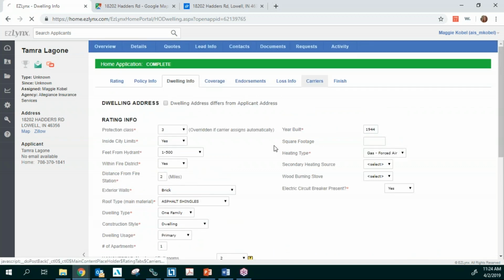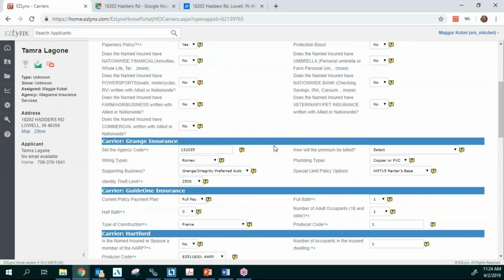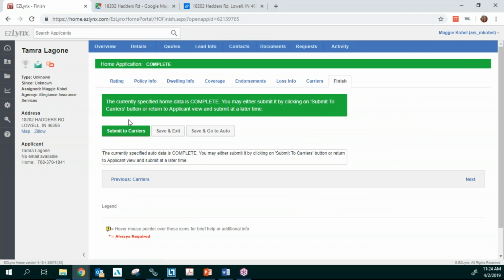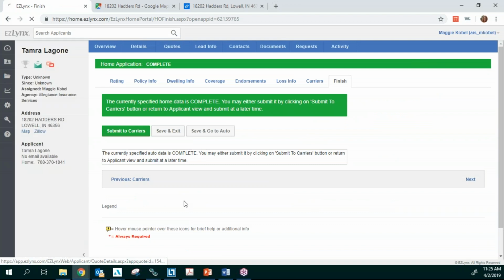Okay, so you're going to go back through it, go into your carriers. A lot of that information is going to be defaulted. Then you're going to go in to finish. If you have any errors, it's going to show it to you right here. Then you're going to submit that to your carriers to get that information back. I'm just going to come right down in here.